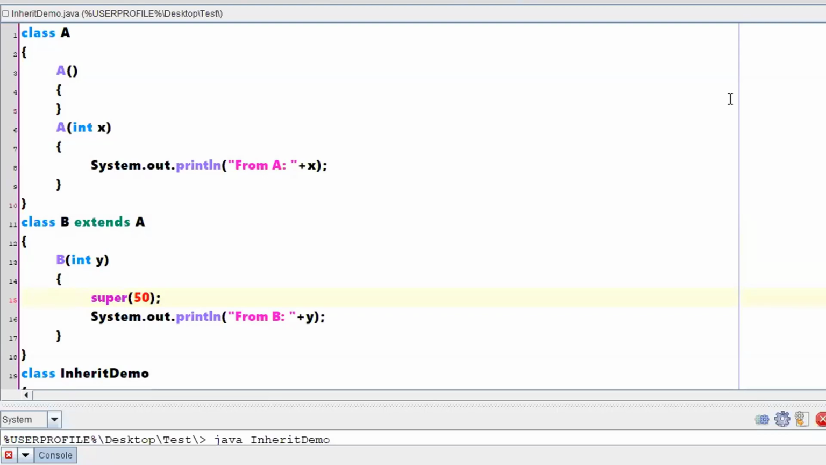Super talks about its parent class, its parent constructor, its parent instance variables. You should be in a position to understand when to use the this keyword and when to use the super keyword. What is the purpose of the this keyword and what is the purpose of the super keyword? What is the purpose of this constructor and what is the purpose of a super constructor? That is the only reason why I'm giving you some time to analyze the program and ask questions